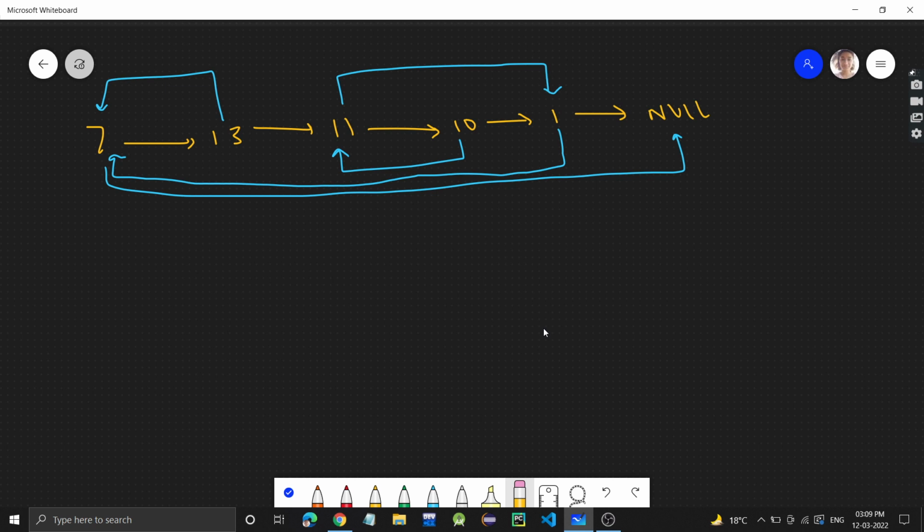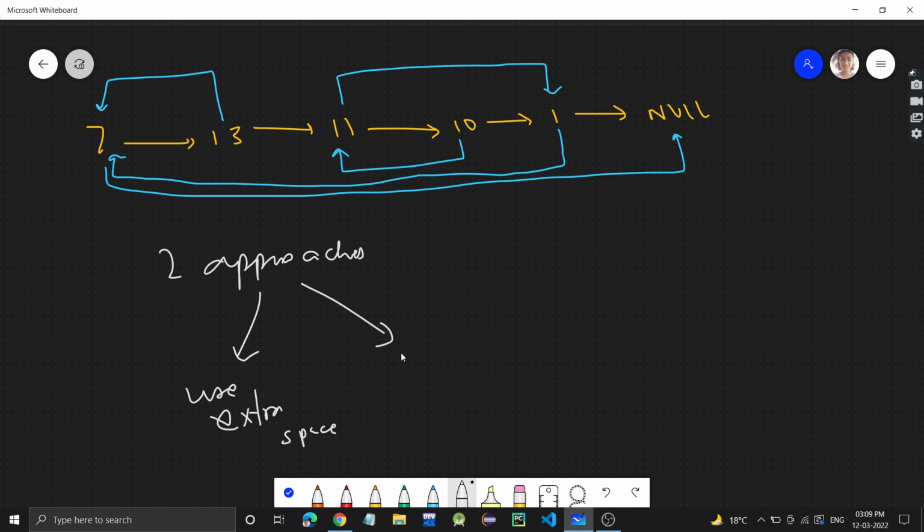Concept is same. So let's see how we can approach it. One simple way, we will be discussing two approaches for this problem. One approach will use extra space, and the other approach will be of constant space. That is, it will not use any extra data structure.